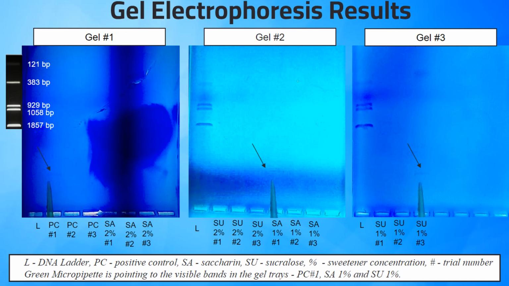The bands that were visible had the same size and traveled to the same position in the gel, which shows that no mutations occurred between the positive control group, the 1% saccharin group, and the 1% sucralose group. The absence of bands in the well suggests that the groups of DNA fragments could have either been too small or too large to be visible. In addition, some possible causes may have been that the DNA was stored for extended periods of time, had been degraded, or was incorrectly extracted. It was concluded that there was not enough measurable information to confirm or deny the main hypothesis.